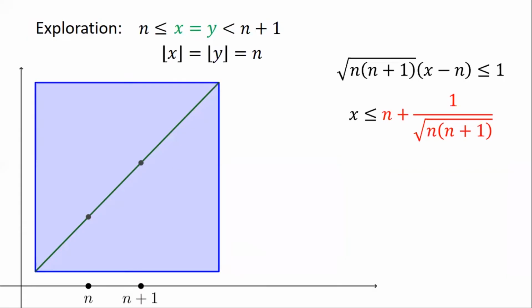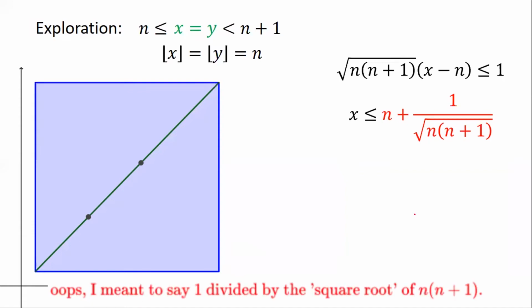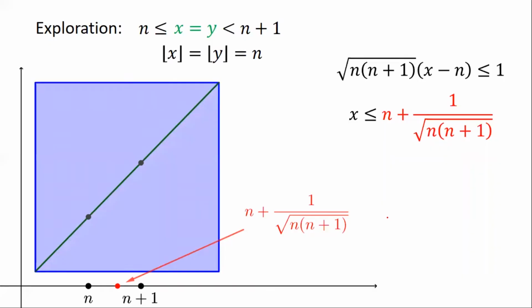But in particular, because of this inequality, we also want x to be less or equal to n, so something over n plus what? This fraction, 1 over n times n plus 1. Now, that's going to be there between n and n plus 1.